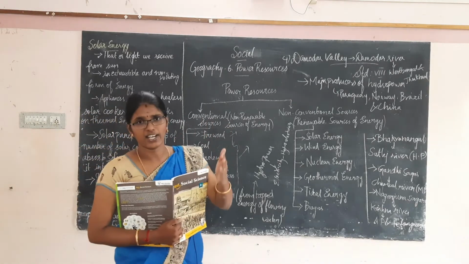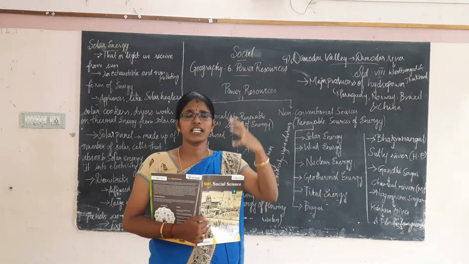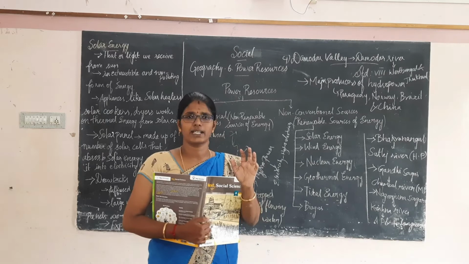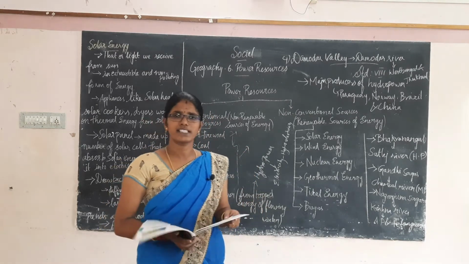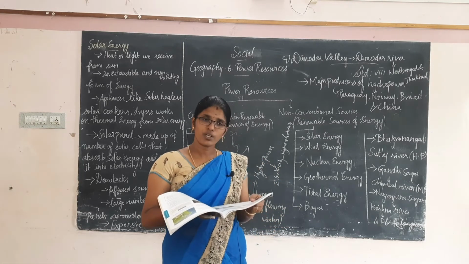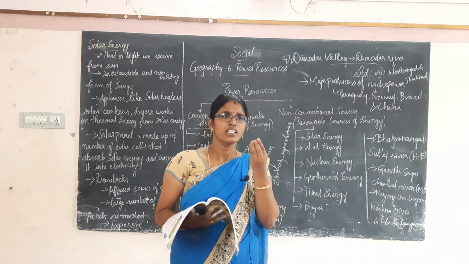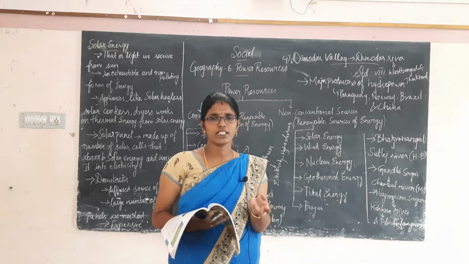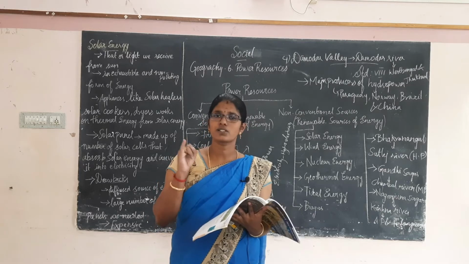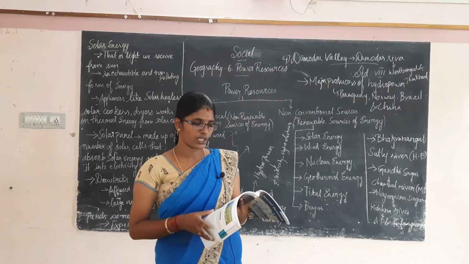Nowadays they are using it in street lights. You all know, right? It absorbs solar energy during daytime and it glows the light during night time. Have you all seen that process in day-to-day life? Okay. Then what is the drawback? A large number of solar panels is needed to generate a sizable, that is a limited, amount of energy. To generate a limited amount of energy, we need a large number of solar panels. Okay, nowadays solar cars and solar roofs are also being developed. We are also using them nowadays.